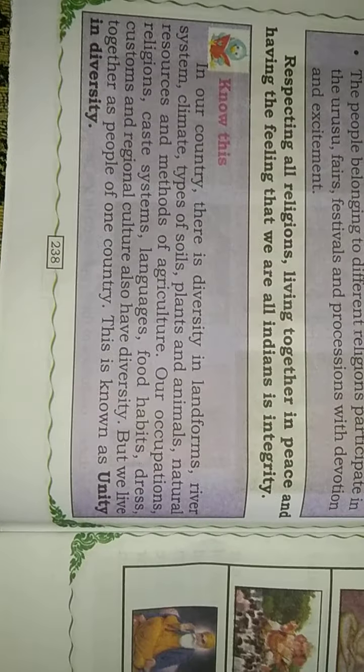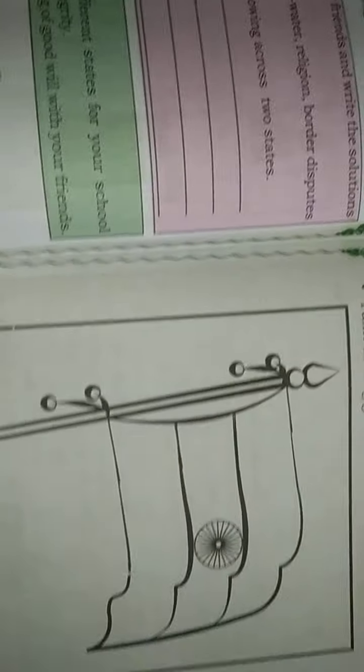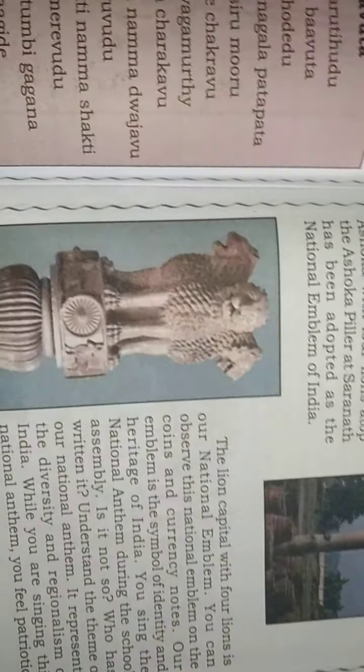What is meant by unity in diversity? And religions, national symbols and national emblems, and the importance of national emblems.